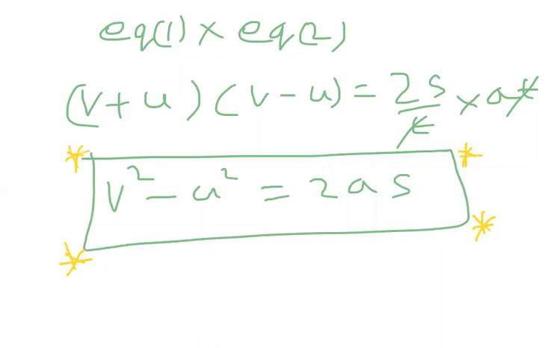So v square minus u square is equal to 2as, I got. Already I proved v equals u plus at, and v square minus u square equals 2as. Like that I got this formula. Now let us check the next one, the fourth one.